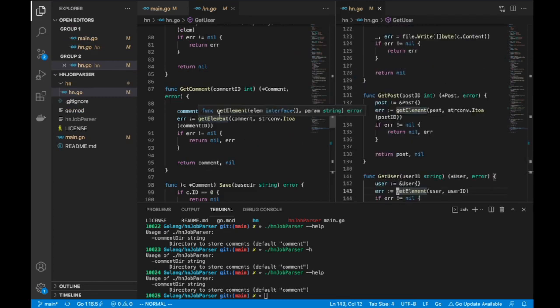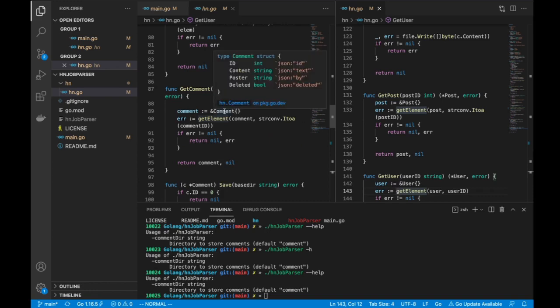Yes, it's a comment object, a pointer to a comment structure. So you just define an empty comment which will be populated by its defaults. All the field values will be given their default values: for int, that will be 0; for bool, that will be false; for string, it will be an empty string.